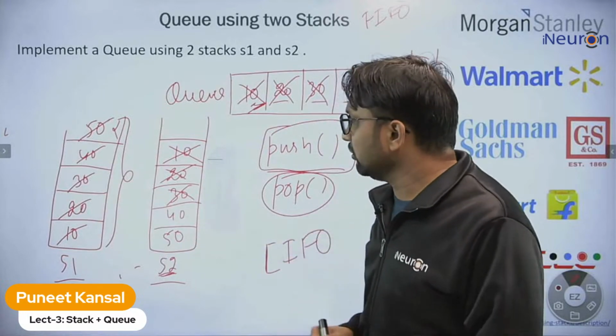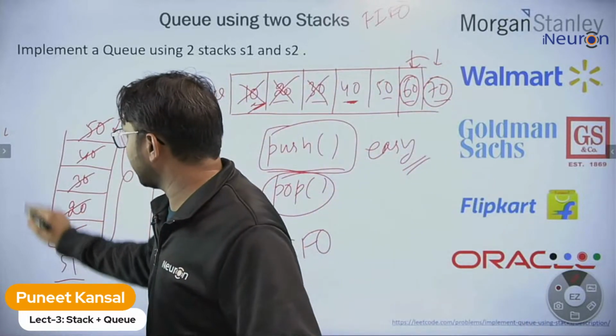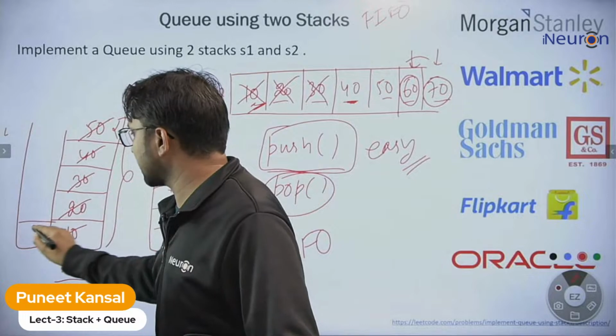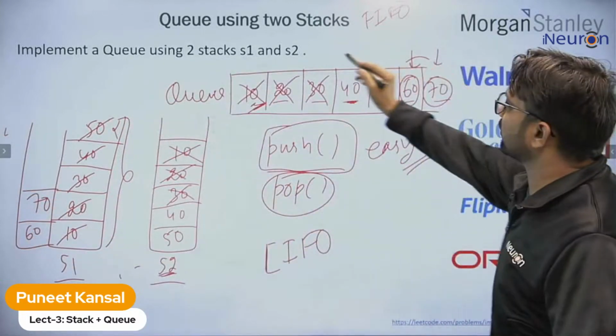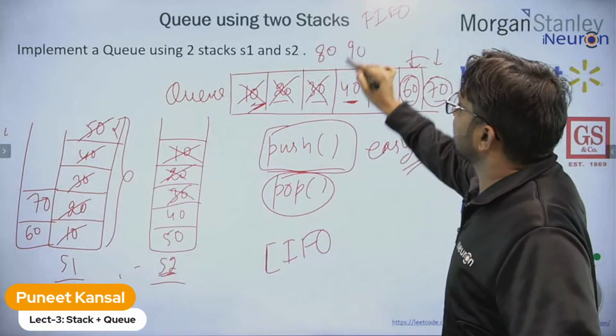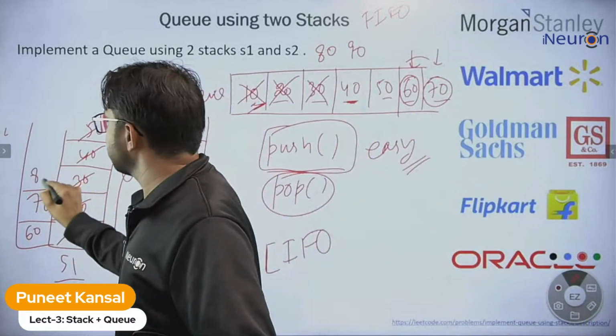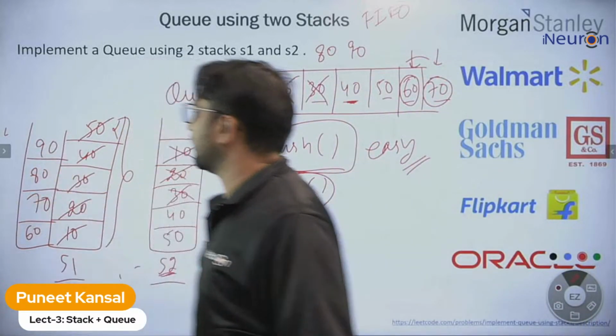So what can we do? We can store them into stack 1. 60, 70. If more elements come, it's okay, we can keep storing them in stack 1.